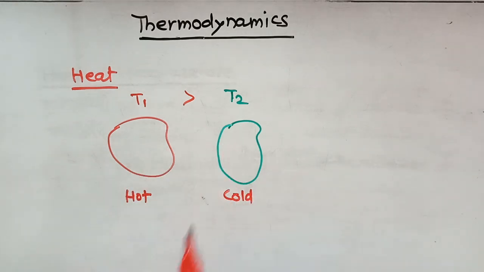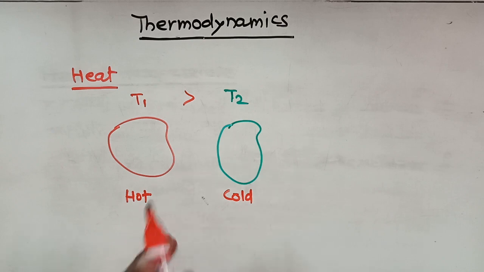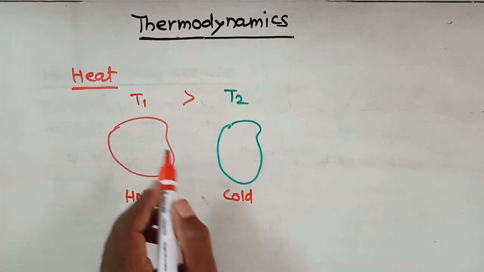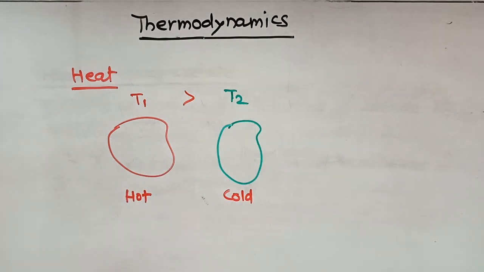And these two bodies are in thermal contact. Meaning that these two bodies are not isolated, they are not insulated. If these two bodies are in thermal contact, then we observe that after some time the temperature of each body becomes the same.